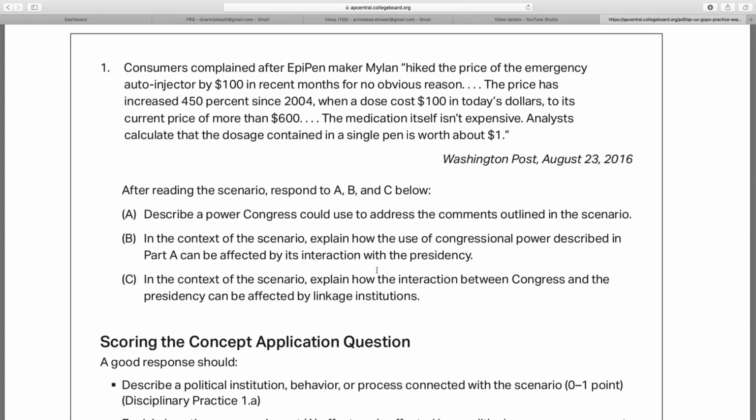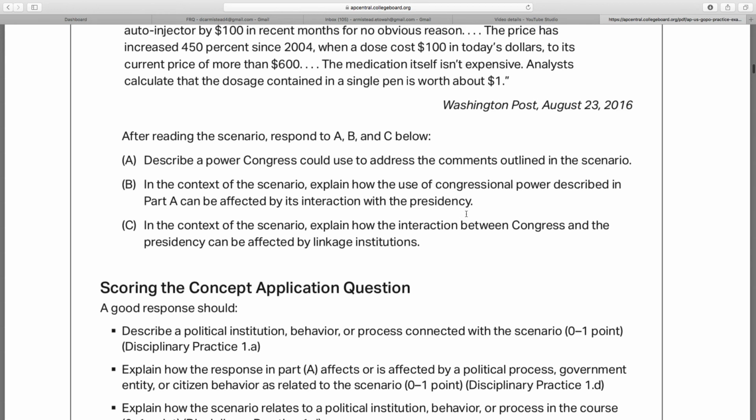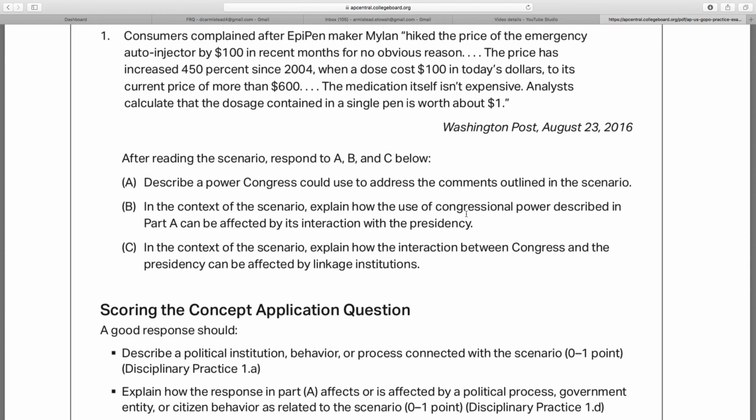So what that's going to look like is usually something like, how can citizens of the country try and push back on this themselves? Well, they could elect members of Congress who would be more willing to support that law that you mentioned in Part A. Again, this is really where it gets a little freestyle because they can be all over the place on this one. However, linkage institutions, what they're mentioning right now, that's just not going to be fair game for what you guys see on May 11th.